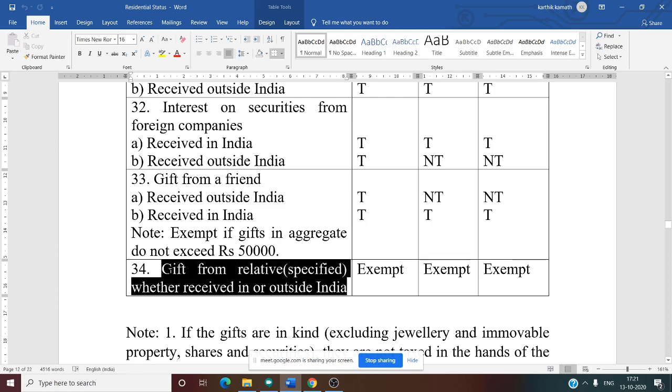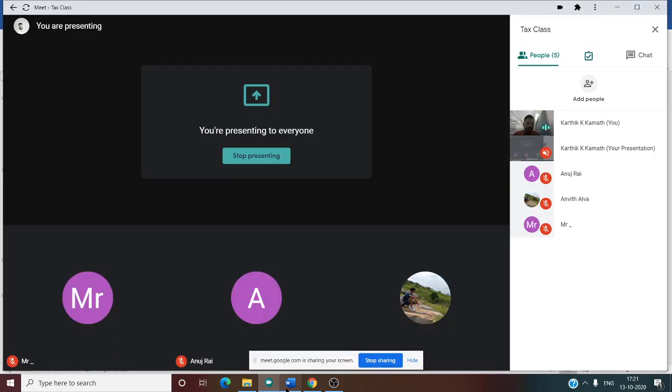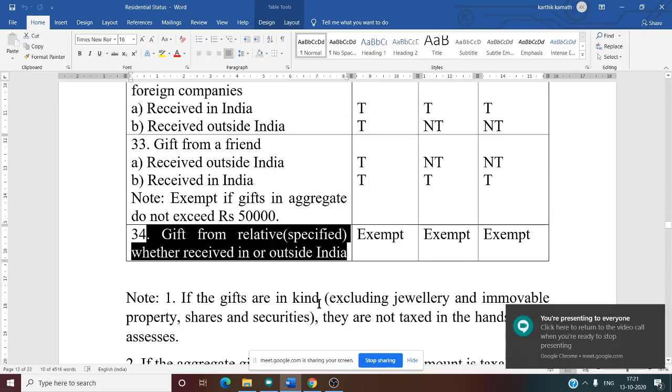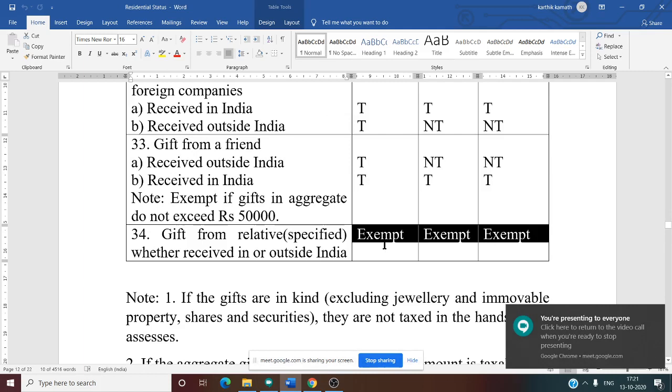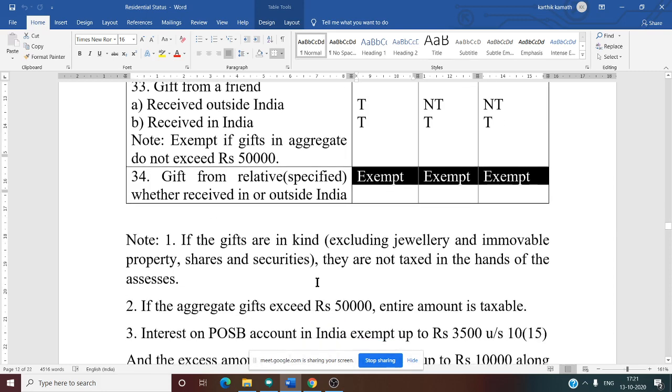Gift from relative is specified under the Income Tax Act of 1961. A specification is given as to who is a relative. Under those circumstances, everyone is exempt from tax. So if a gift is received from a relative, OR, NOR, and NR are not taxable.